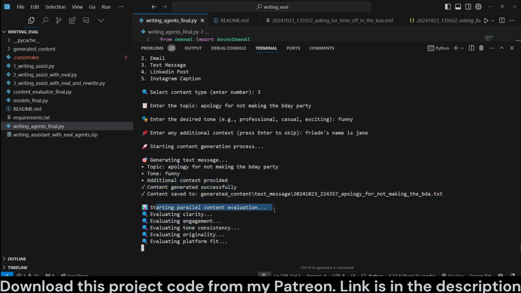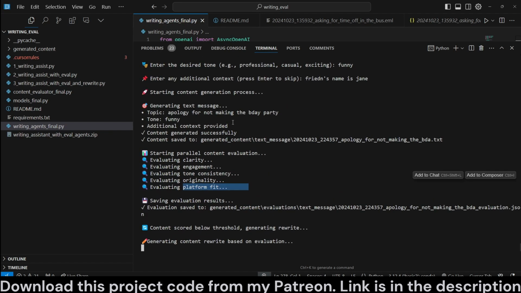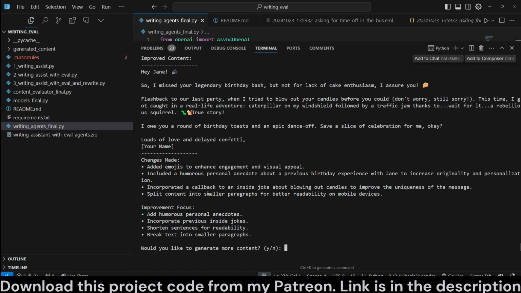And after it's been generated, it's been evaluated for clarity, engagement, tone, consistency, originality, and platform fit. Platform fit meaning, in this case, whether it's appropriate for the email or for the person. It found out that the content scored below threshold. Now it's going to generate a rewrite.